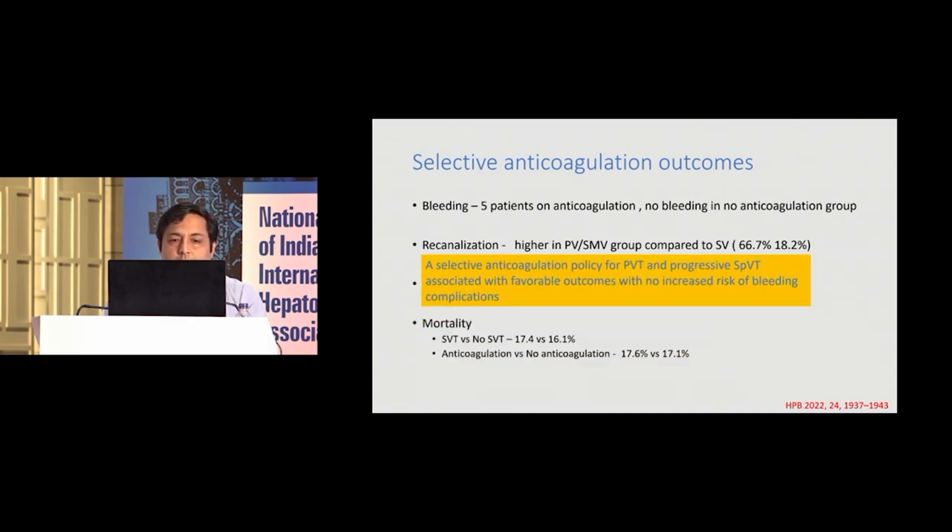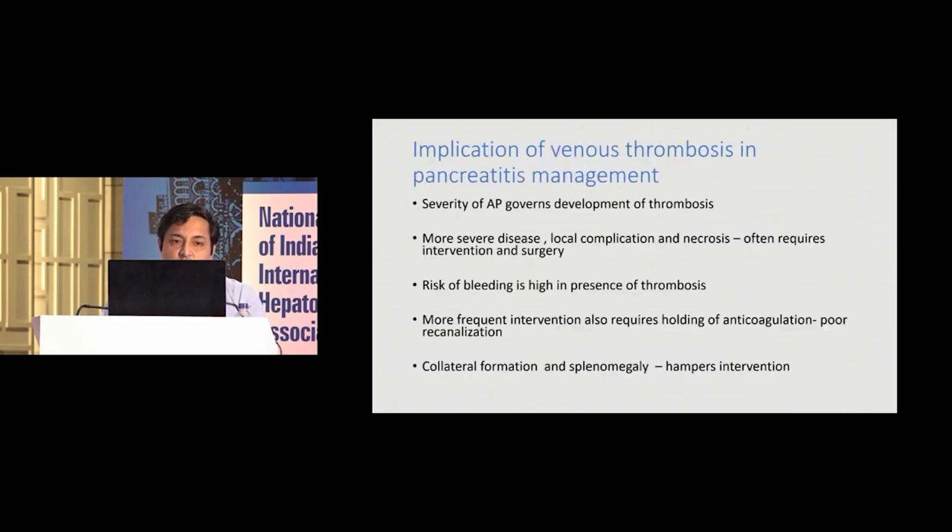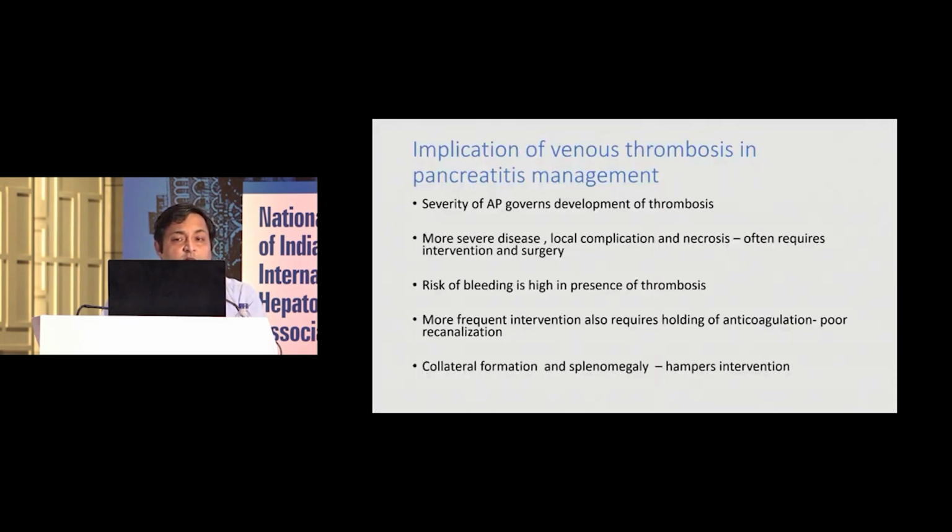So a selective anticoagulation policy for portal vein thrombosis or progressive splenic vein thrombosis is associated with favorable outcome, with no increase in bleeding. That was the gist of this publication. So is there an implication of venous thrombosis in pancreatitis management? Yes, there is. The severity of AP is governed by the development of thrombosis.